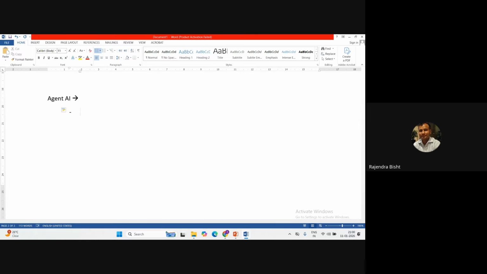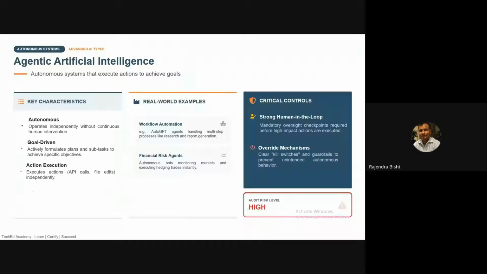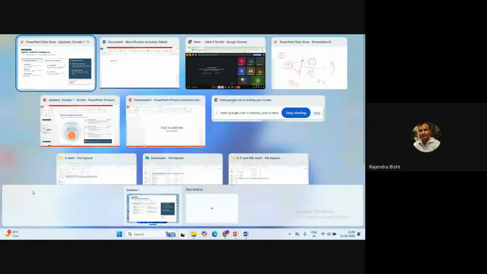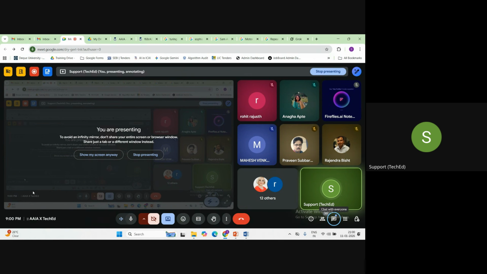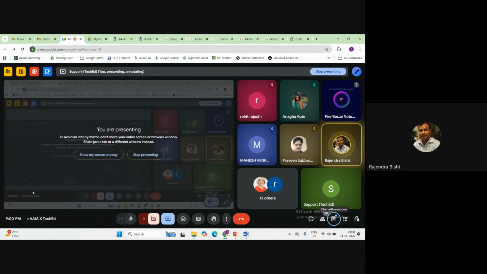Tell me, Sachin. A set of programs or models created to perform a certain set of tasks. For example, a very hypothetical example, suppose disbursing is being done by a bank. So an agent will do that disbursal rather than a human doing it. That is my understanding of agentic AI.